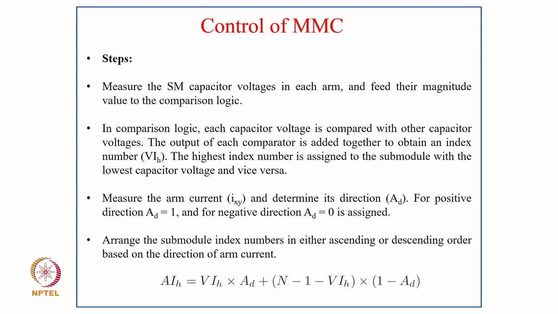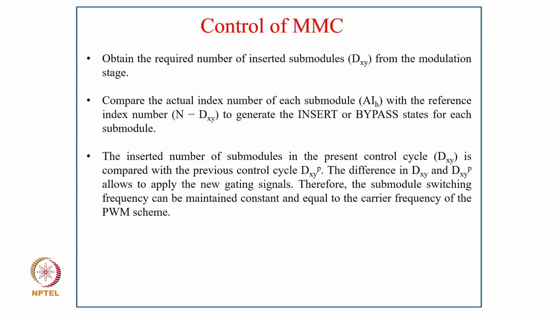So AIH equal to VIH into AD plus N minus 1 minus VIH into 1 minus AD. Then obtain the required number of inserted submodules DXY from the modulation stage and compare the actual index number of each submodule AIH with the reference index number N minus DXY to generate the insert or bypass state of each submodule. The inserted number of submodules in the present control cycle DXY is compared with the previous control cycle DXYP, and the difference between DXY and DXYP allows the application of a new gating signal.